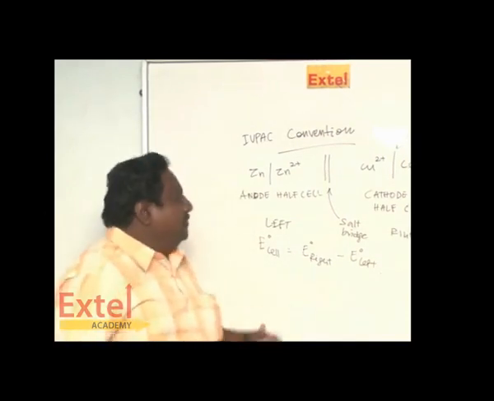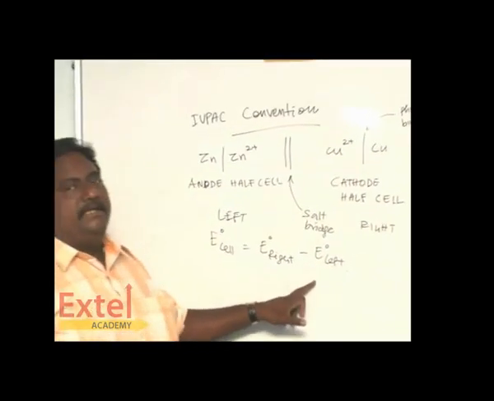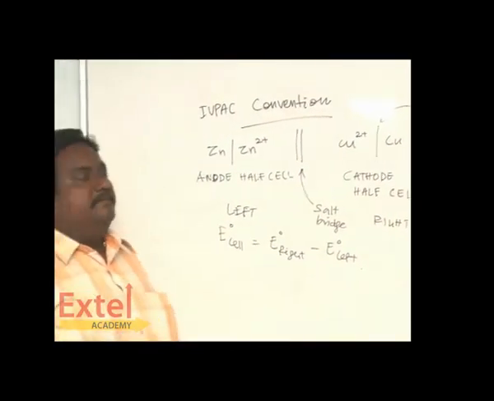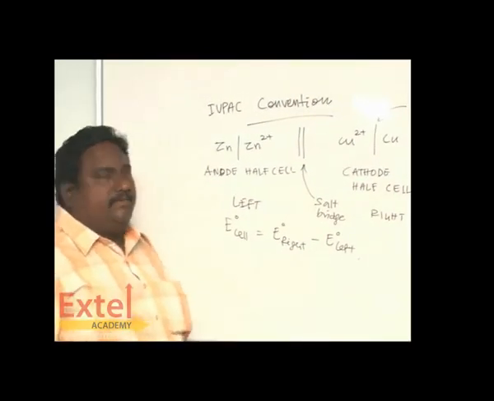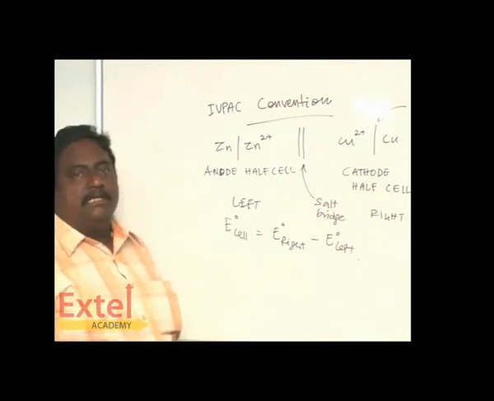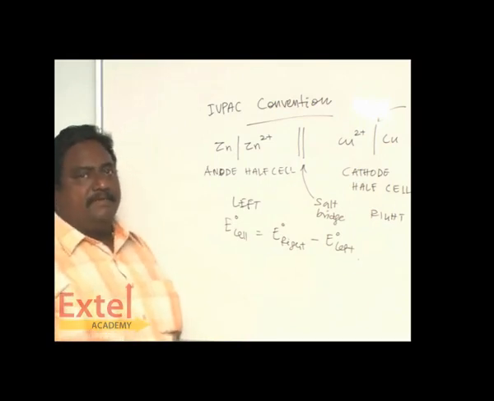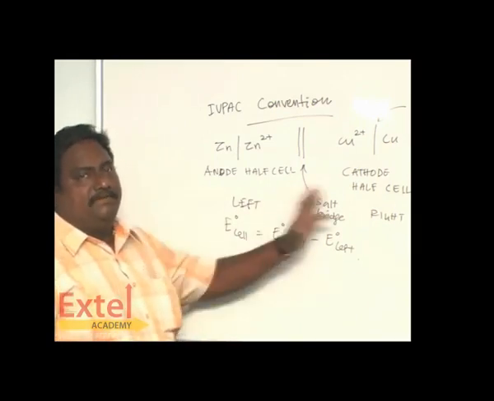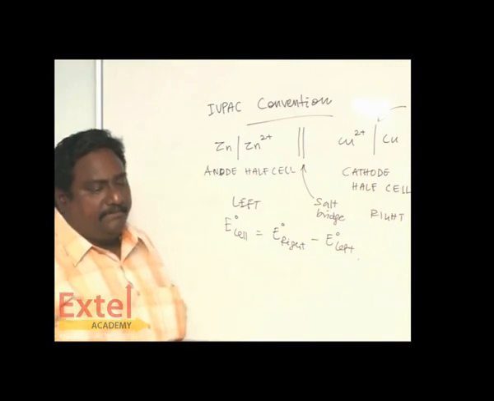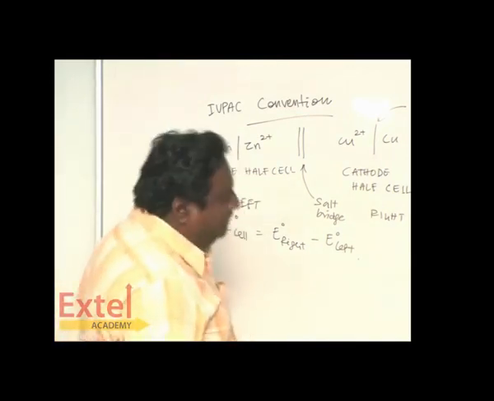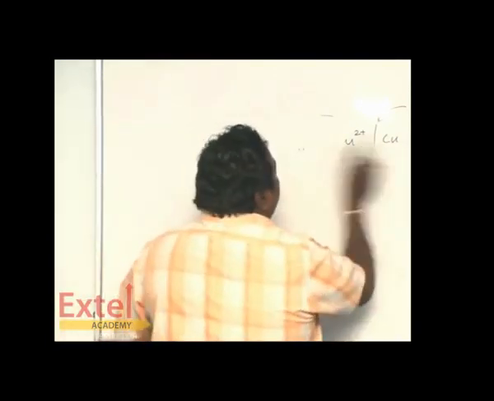Now suppose you want to find the right alone. The left has to be made inert. Suppose you make the left electrode inert, obviously its value is 0. So you can calculate this one. In the absence of any one of the half cells, you can't measure the EMF. The EMF of the cell is the collective value for left as well as right electrode. As I have told you, if one anode EMF has to be found,